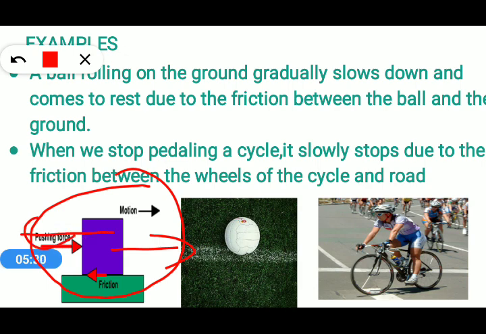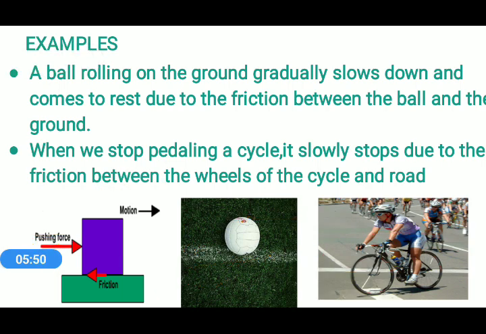In the second picture, suppose the ball is rolling in the right hand direction, then the friction is applied in the opposite direction. Like in the cycling also, if it is moving in the left hand direction, then the frictional force will work in the opposite direction. So these are the examples of frictional force.